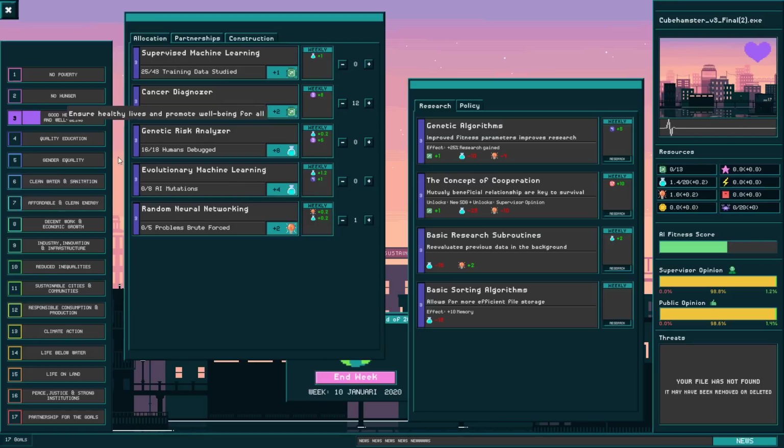And let's actually look at the good health and well-being bar, because you can actually see it grows slowly. Now it doesn't seem to be increasing much, but you have to bear in mind though that first it becomes exponentially harder to increase it as you get higher up the bar, and the goal is to get it all the way up to 100 before the year 2030 or the end of 2030, which is still a long time away.